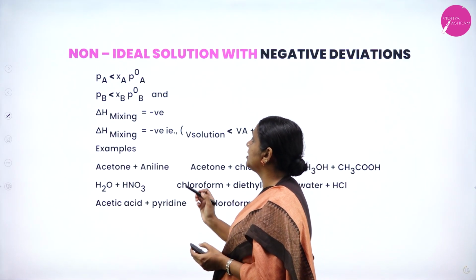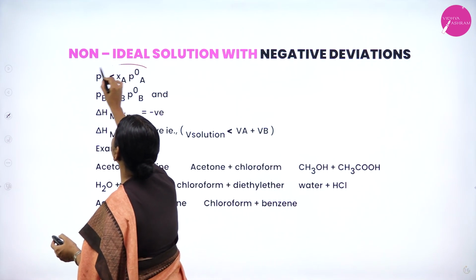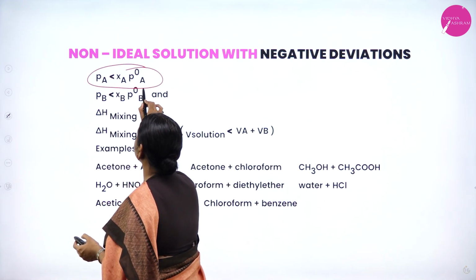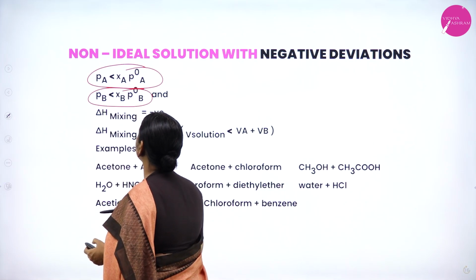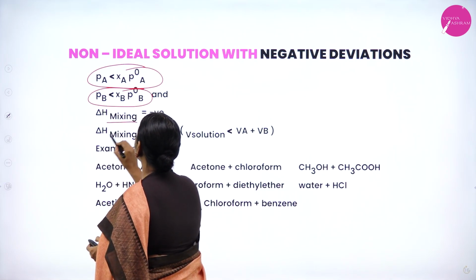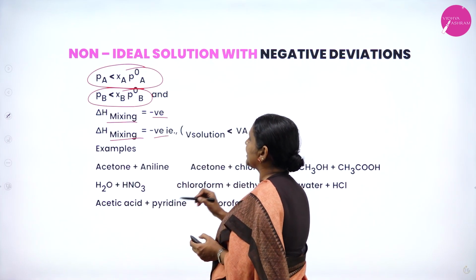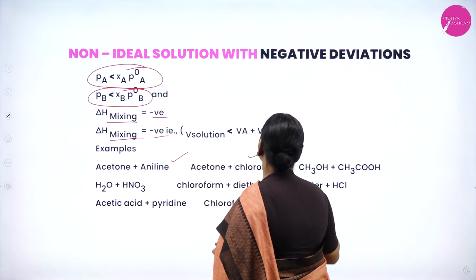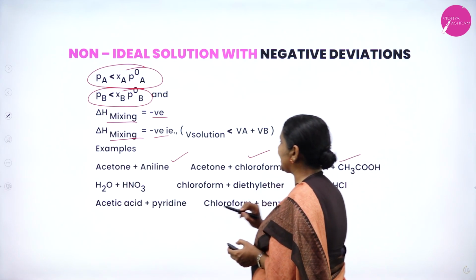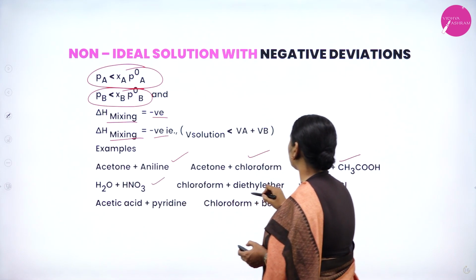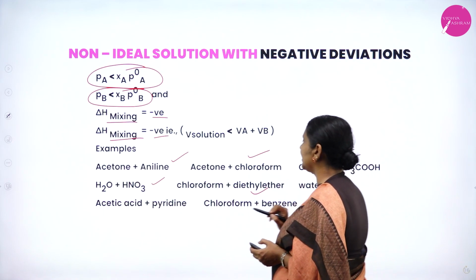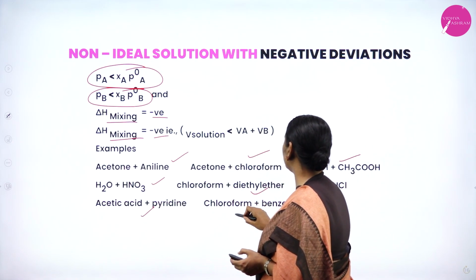Because of that reason, negative deviation: PA is less than what we expected from Raoult's law, PB is less than what we expected from Raoult's law, and delta H and delta V of mixing are negative. And what are the examples? Acetone aniline, acetone chloroform, methanol acetic acid, water nitric acid, chloroform diethyl ether, water HCl, acetic acid pyridine, chloroform benzene.